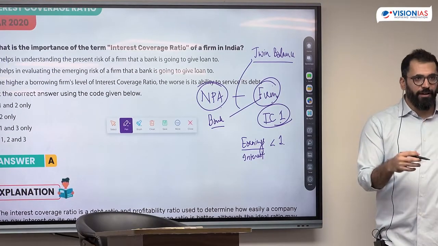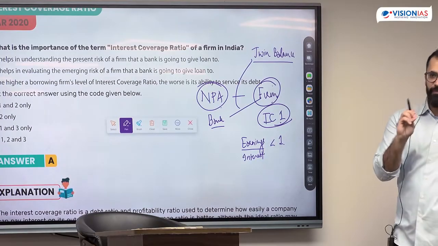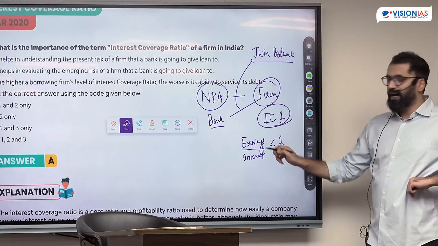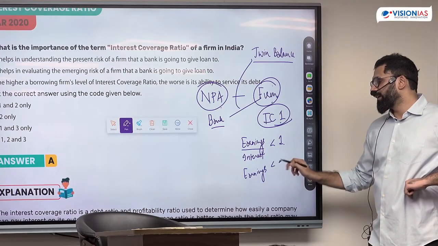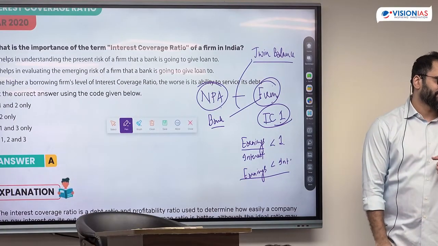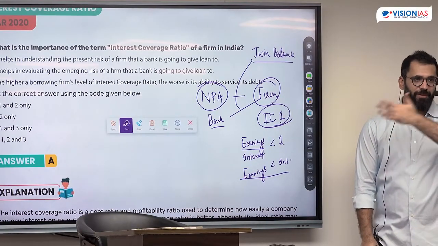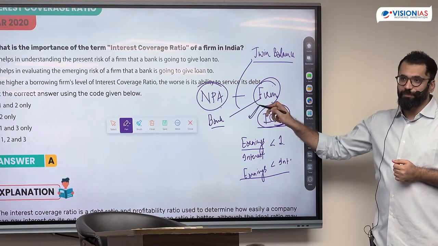He made this term popular, IC1 companies. In India, most companies with NPAs are IC1 companies where earnings are less than the interest. Where will they pay the interest from? This is why he said this is a very big twin balance sheet problem, because most of the companies which have this exposure are IC1 companies.